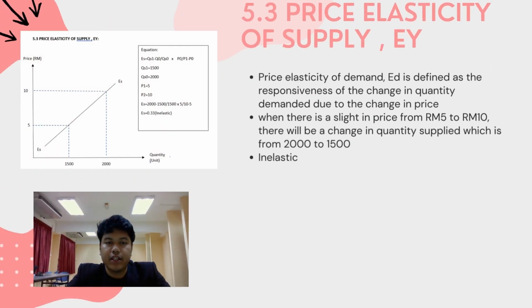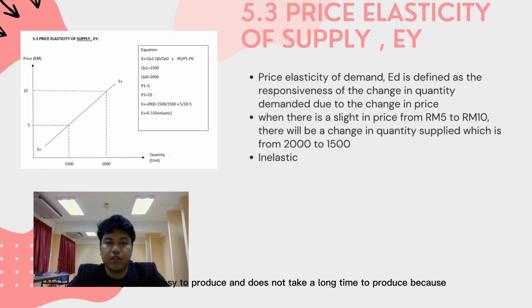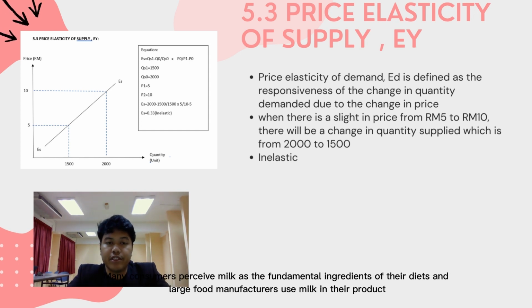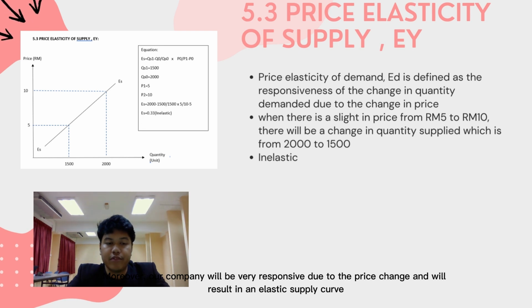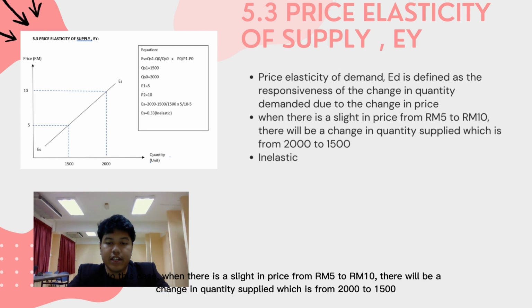Elasticity of supply. We know our product is easy to produce and does not take a long time to produce because our company uses the latest machines to keep the production going well. Many consumers perceive milk as a fundamental ingredient in their diet, and large food manufacturers use milk in their products. Moreover, our company will be very responsive to the price change and will result in an elastic supply curve. In this case, when there is a rise in the price from 5 ringgit to 10 ringgit, there will be a change in quantity supplied from 2,000 to 1,100.